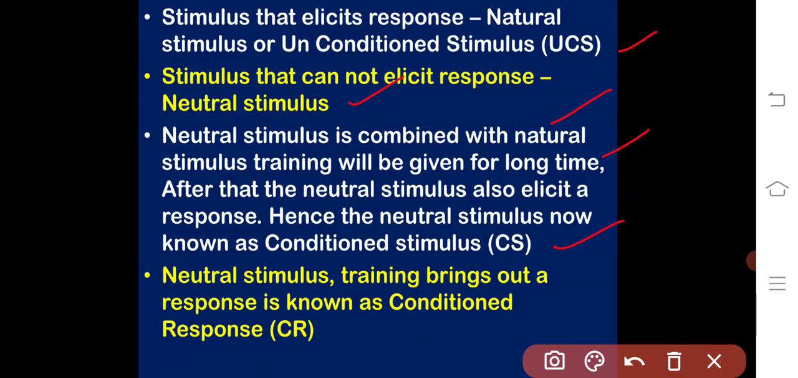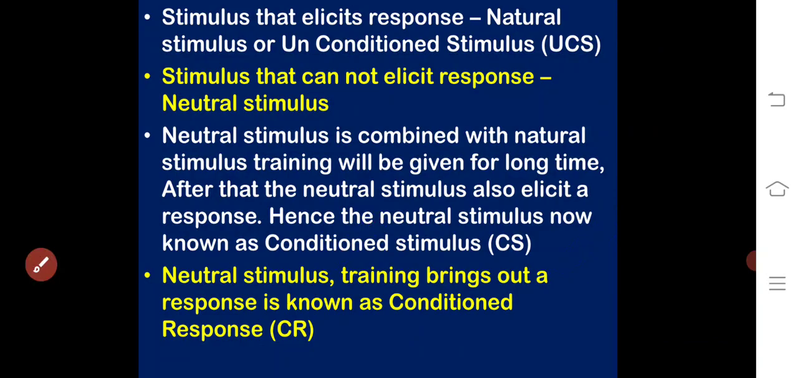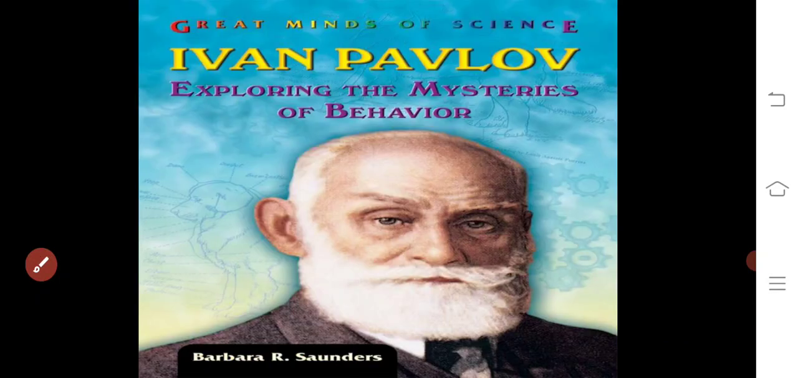The natural stimulus is the unconditioned stimulus, but the neutral stimulus, after it attains the ability to elicit the response from the organism, is known as the conditioned stimulus. Now, the response that the neutral stimulus brings out after training is known as the conditioned response.